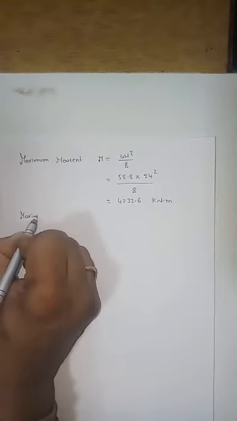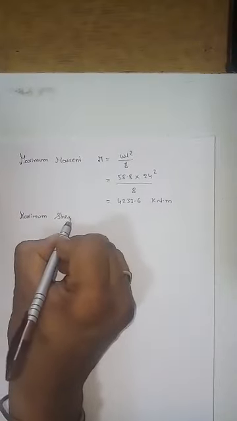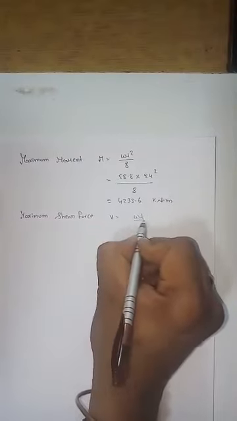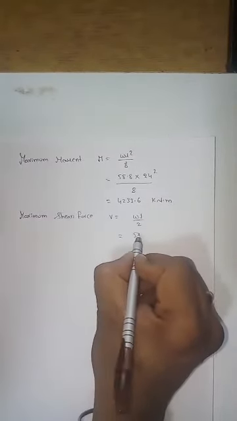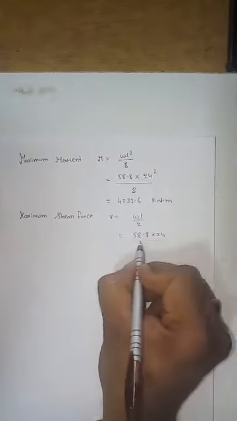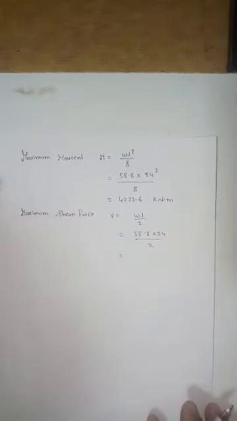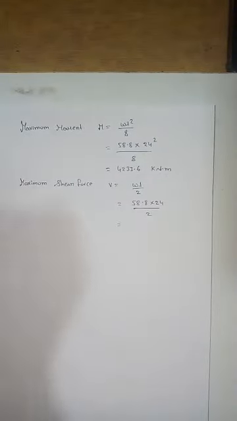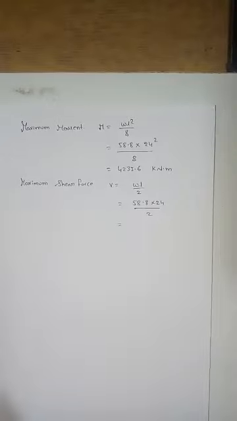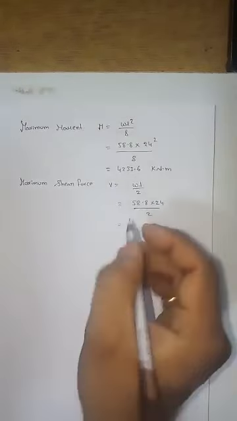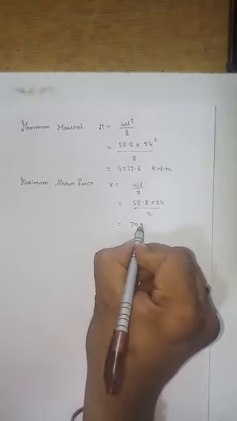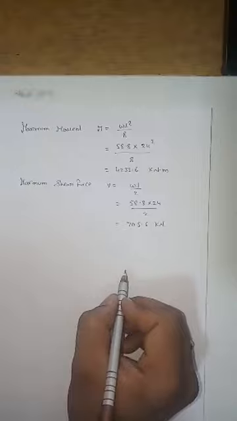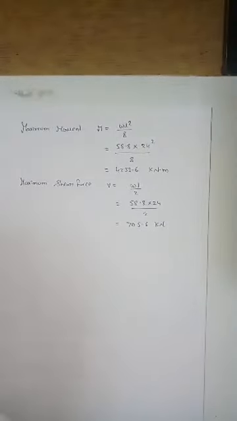So let me calculate the maximum shear force. What is the maximum shear force formula? V is equal to WL by 2. What is W? 58.8 into 24 by 2. So what is the value? What is the shear force value? One second, let me check. 705.6 kilonewton. Okay, so this is the maximum shear force which we got, and this is the maximum moment.